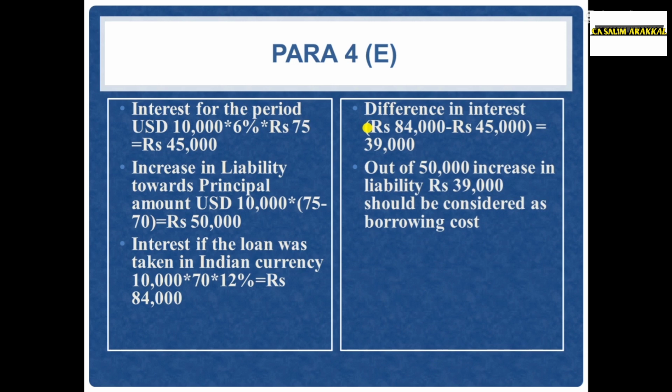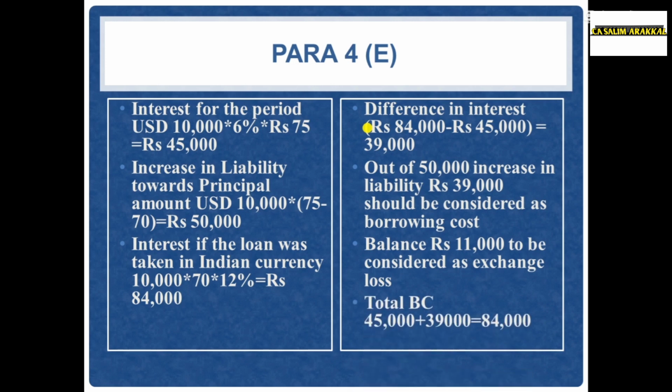Therefore, accounting standard 16 says that out of this 50,000 increase in liability, rupees 39,000, that is the difference between Indian currency borrowing and foreign currency borrowing interest, should be considered as borrowing cost. Therefore, total interest will be 84,000. 84,000 should be considered as borrowing cost, and the balance 11,000 should be charged to profit and loss account as exchange loss.